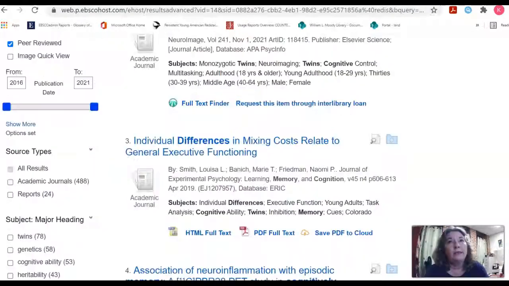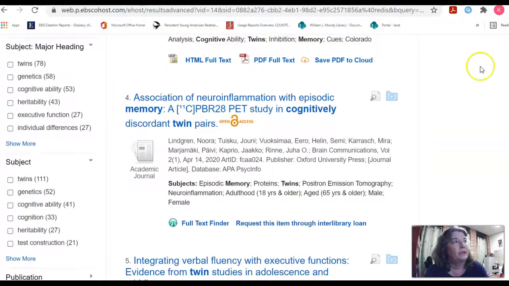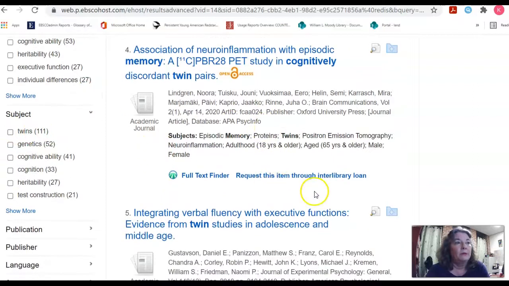And I may not want all of these, so now I would come down and do the limiting again by subject, major heading. I've got 78 there, and then I've got 111 here, so I might want to take this one here if I wanted to limit down to 111 articles about twins. Okay, so I hope that helps you a little bit.